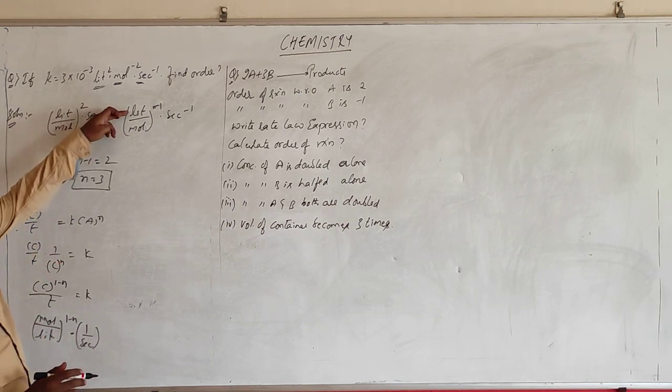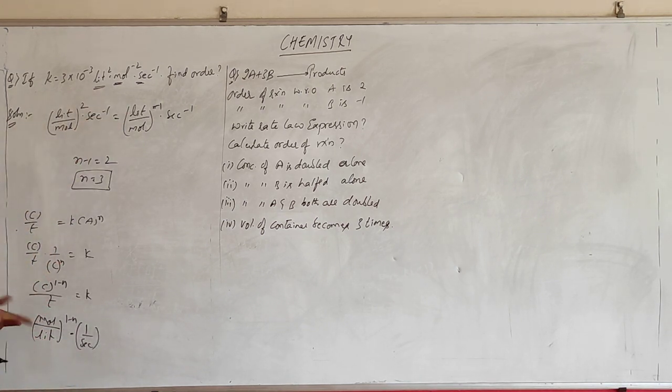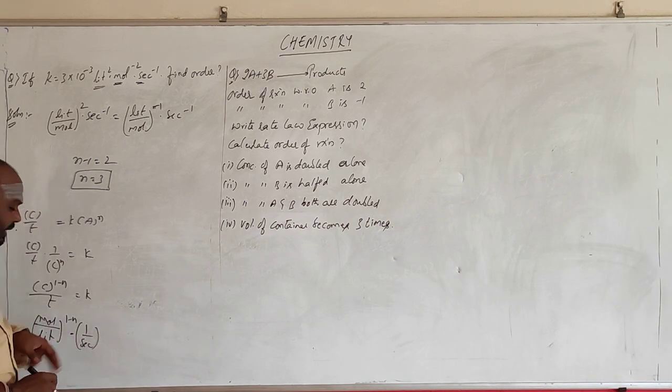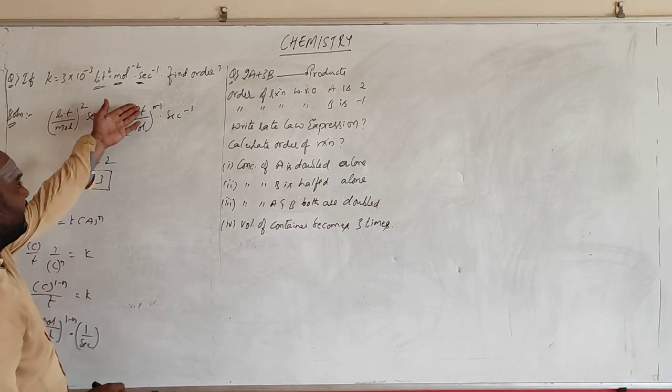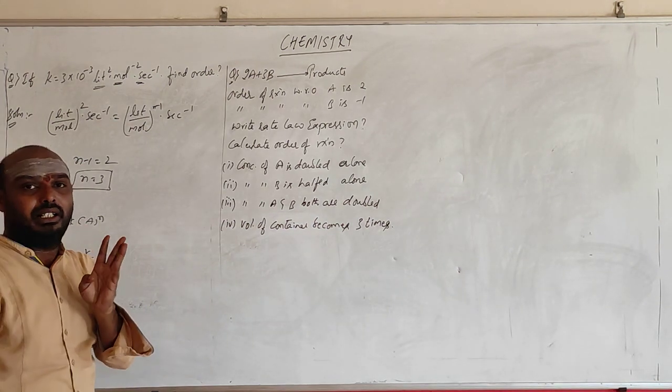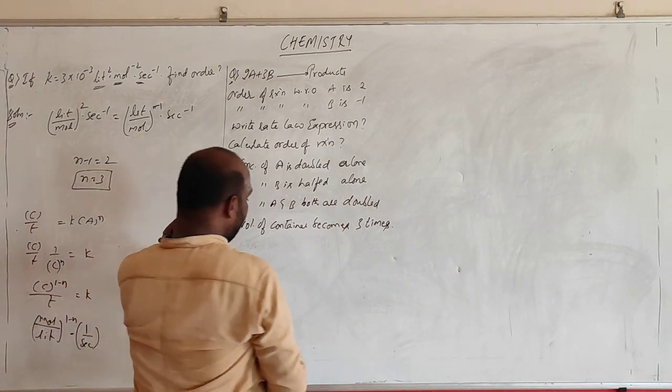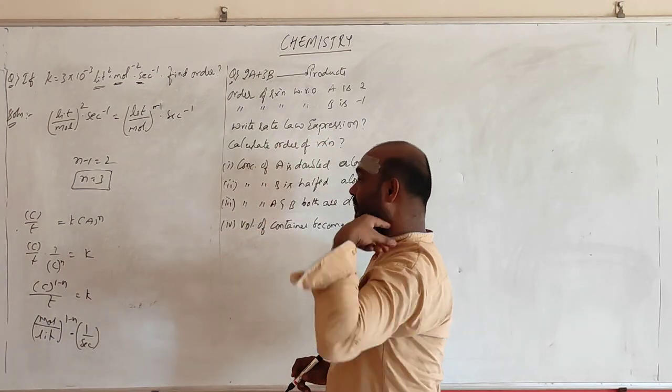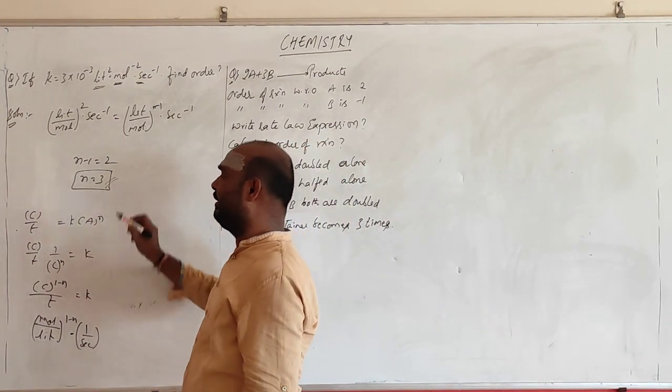See what I have done? Liter per mole means you will get n minus 1. Clear? Okay. Moles per liter is 1 minus n. Liter per mole is n minus 1. So n minus 1 will be equal to 2, and it will be the third order reaction. Right? Here is one more question. So what is 3? I think you are clear with this.